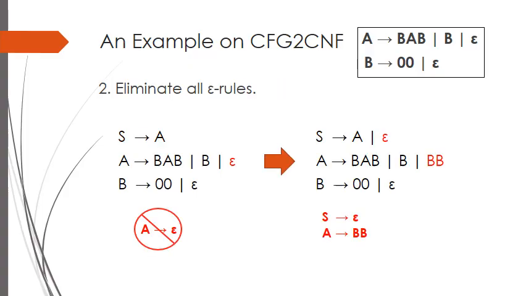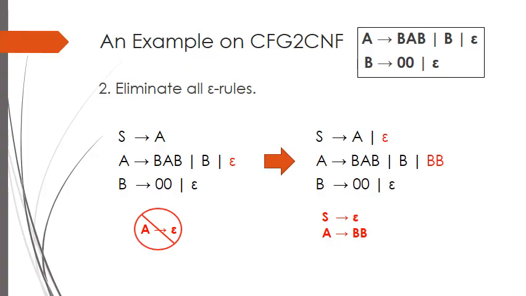The second rule says to eliminate all epsilon rules. Looking at our rules, we see two epsilons. First, we start by eliminating the capital A's going epsilon rule. However, this deletion causes some skills to be lost in our grammar. To make up for this deficiency, grammar needs to regain what it has lost.